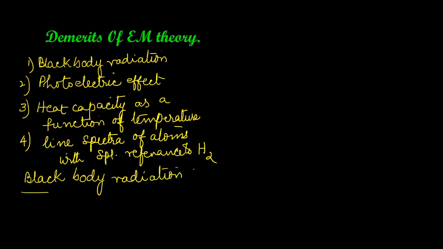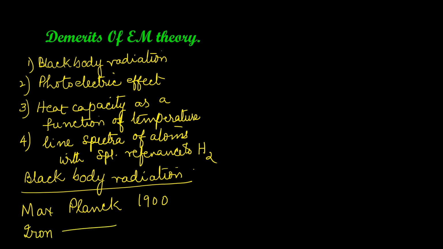First, we will take up black body radiation. Max Planck, around 1900, made some remarkable observations through his experiments. What was his experiment? He heated certain objects, say, for example, objects like iron, which has a high melting point. He found that the heat that he supplied was given out in the form of radiation.